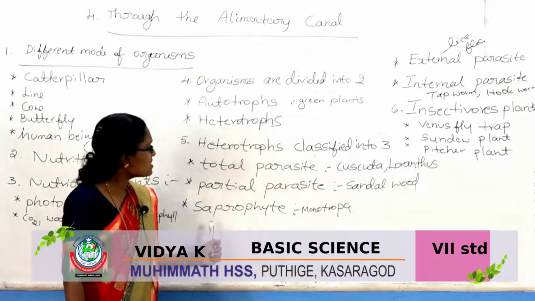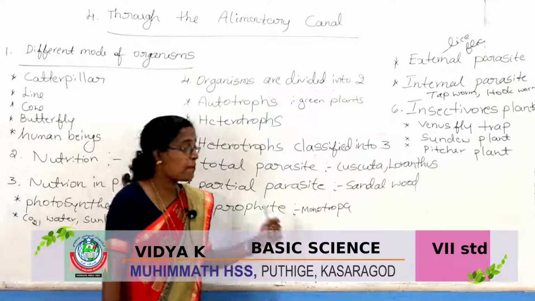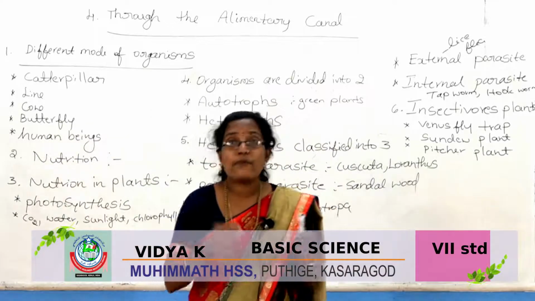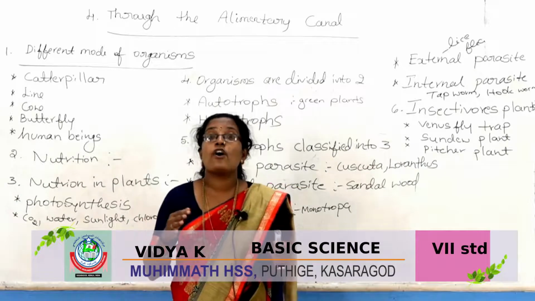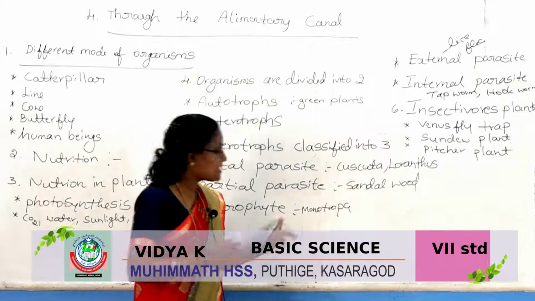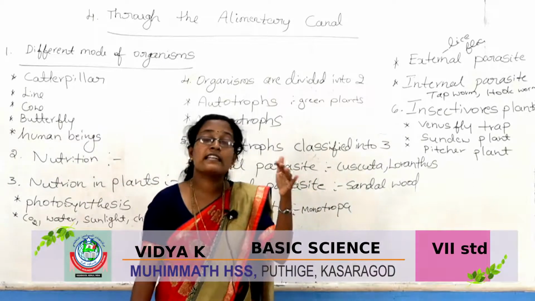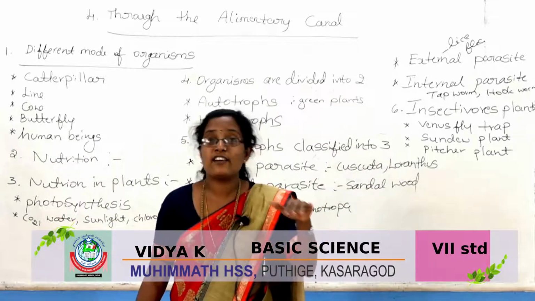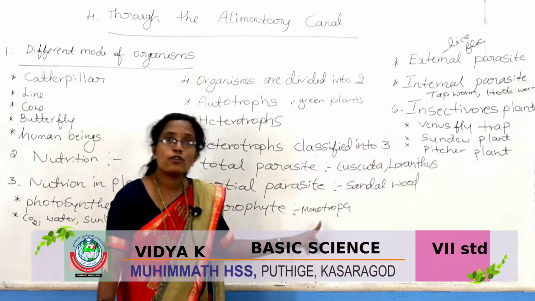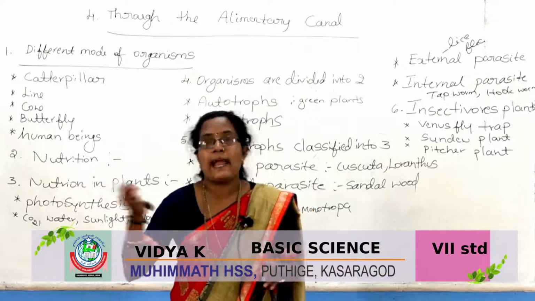Then the last one, saprophyte. What is the meaning of saprophyte? Saprophytes depend on dead or decaying organic matter. An example is Monotropa, which takes food from dead or decaying matter.